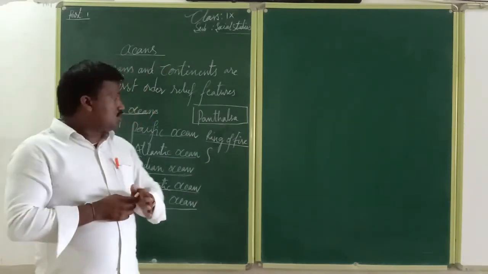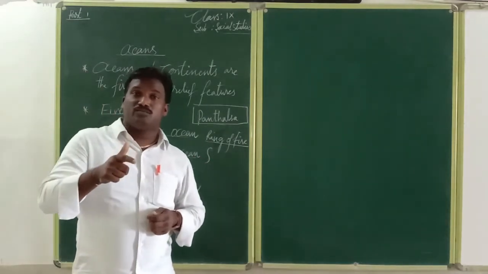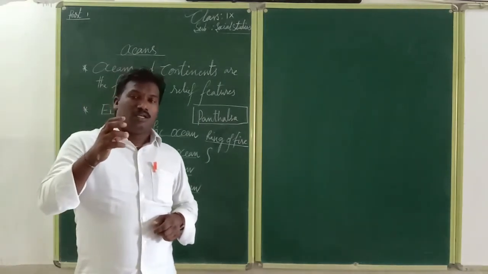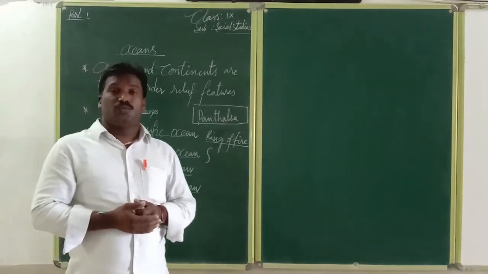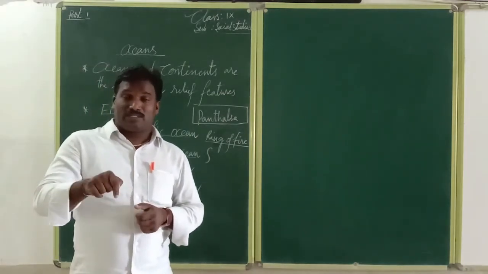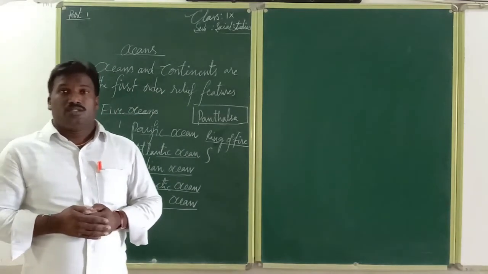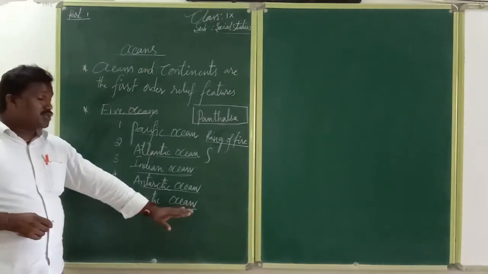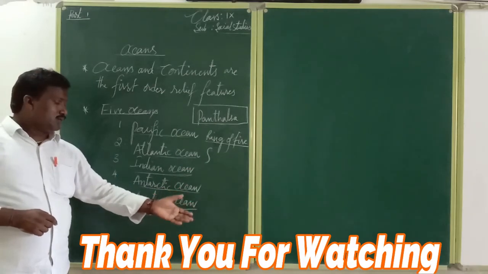Now, the ocean is a multi-purpose resource, not only for navigation. We use seafood items, and mainly we collect salt, and we get some sort of spirits and different types of sources. Even at present, we get petrol and diesel from the ocean. Okay. Now we can come to how the ocean is divided into different parts. We will discuss that in a later class.